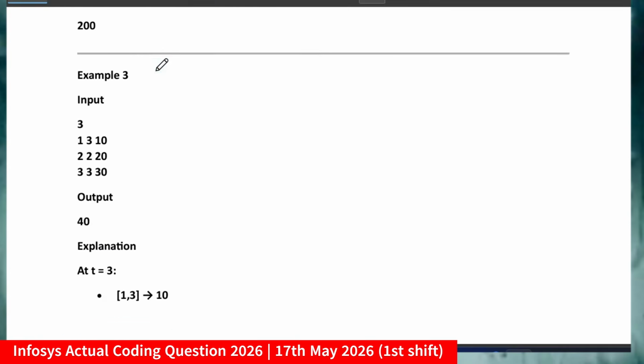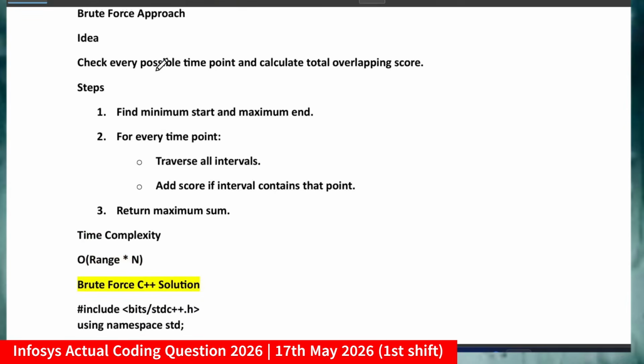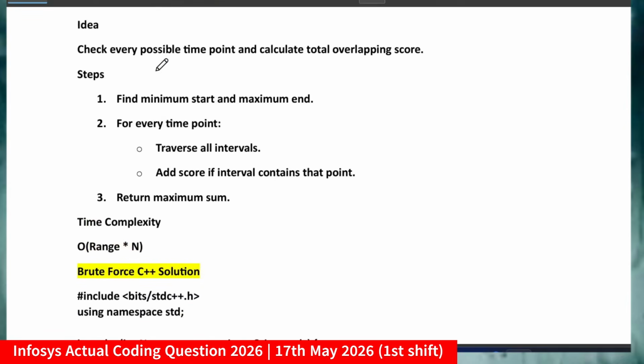Now what is the approach I am applying here? So for many of the students who were able to pass all the test cases, they said that from brute force they were able to pass just 7 to 8 test cases, but with the optimized approach you will be able to pass all the test cases. Okay, and it will need time. That's the reason they are giving the 3-hour time slot.